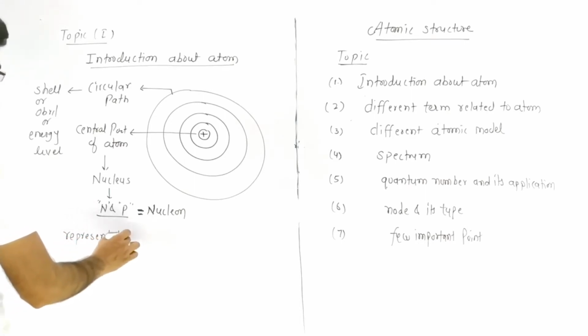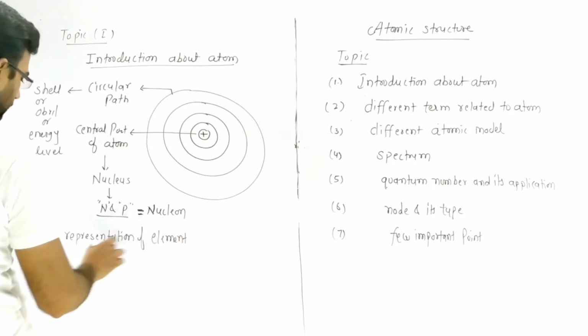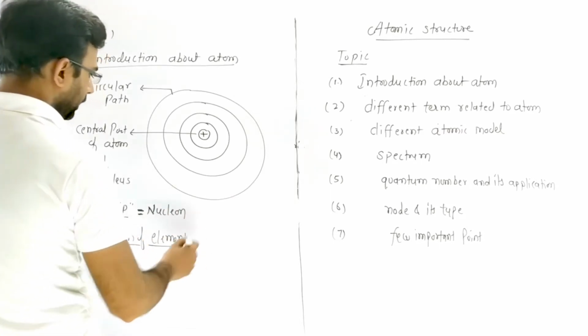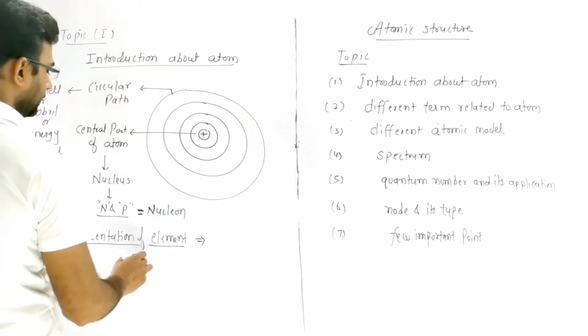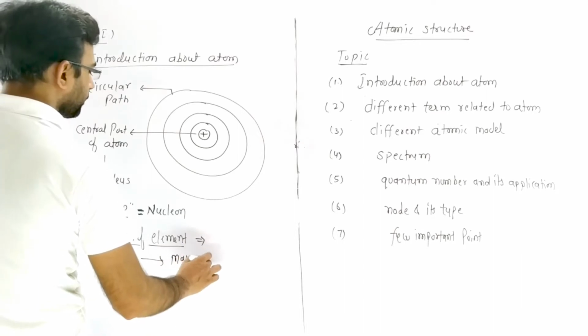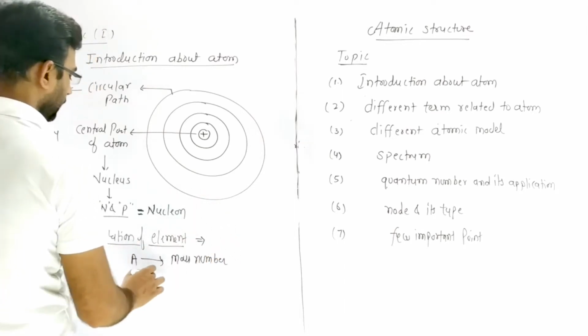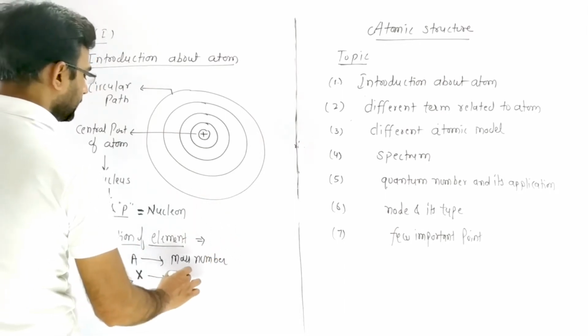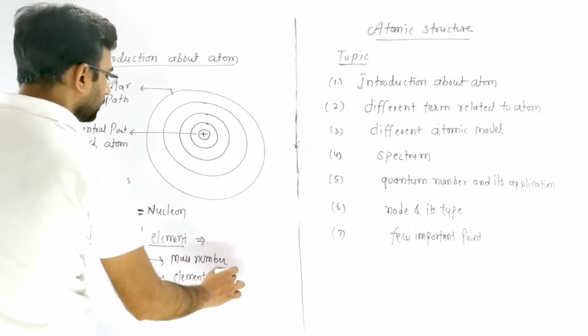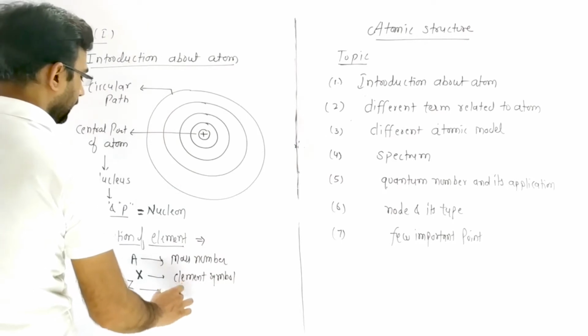Now, representation of element. In periodic table, element is represented by ZXA, where A is mass number, X is element symbol, Z is atomic number.